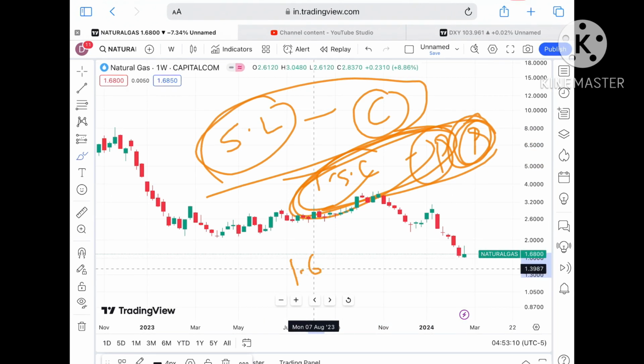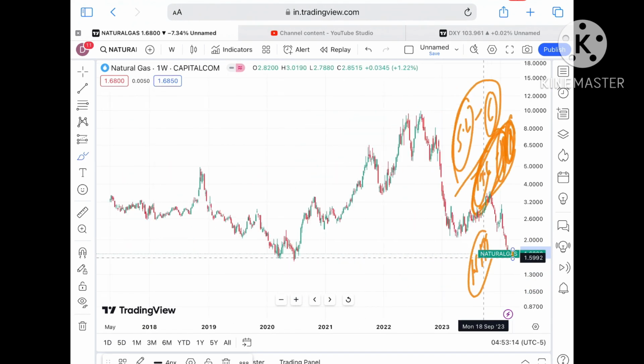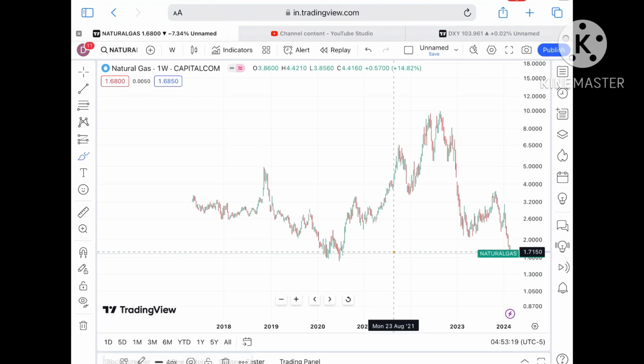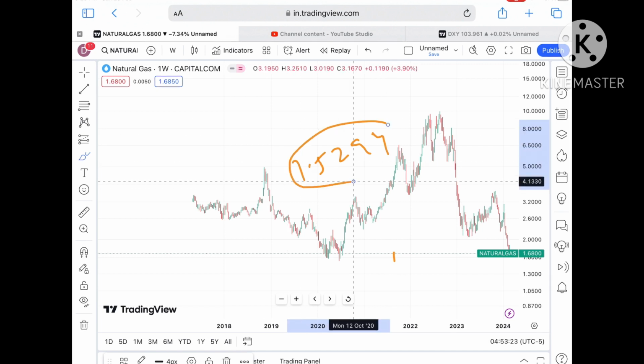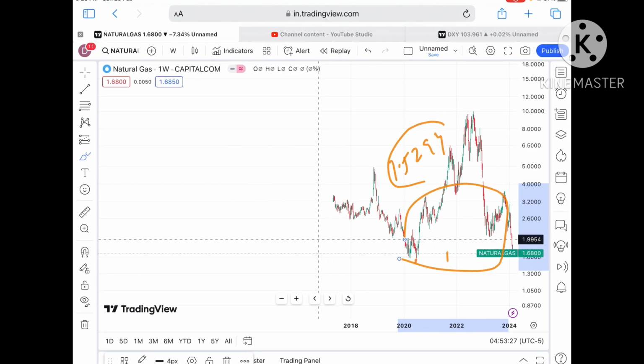Okay, now suppose if the price doesn't sustain, it can come down towards a level of 1.6179, and from there a probability of moving towards a level of $1.59. Okay, and this is the low of this particular zone, so chances can be high if the price falls below 1.59, a probability of touching $1.5294 we can see, which is the low of this zone.